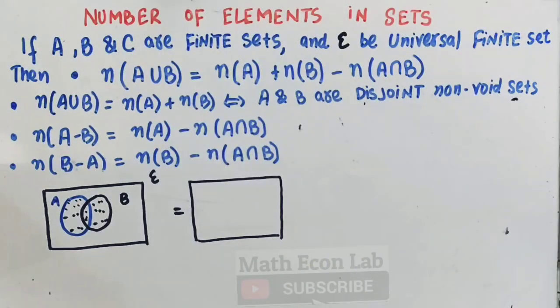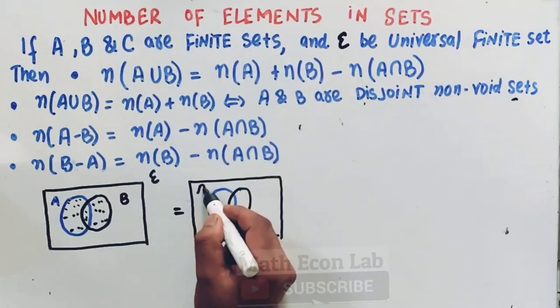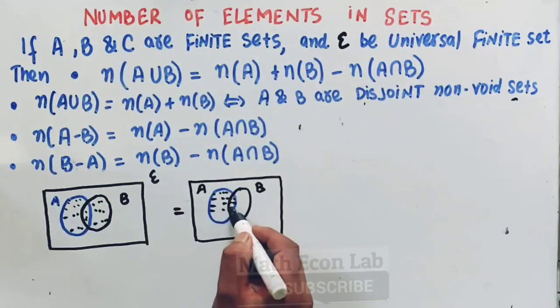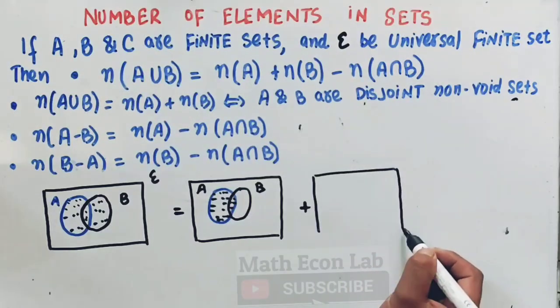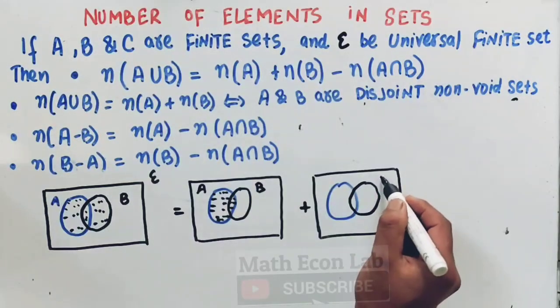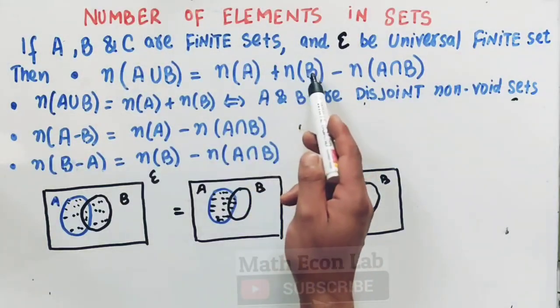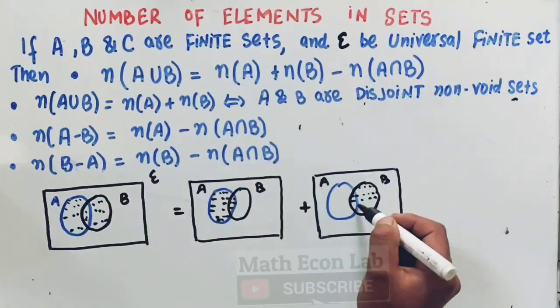Again we have the same, let us say this is set A, then we have set B. So the number of elements present in set A, this region, plus the number of elements present in set B, so we have this region.